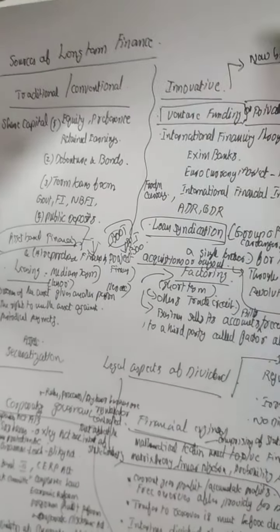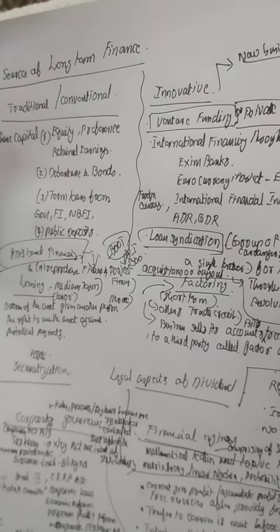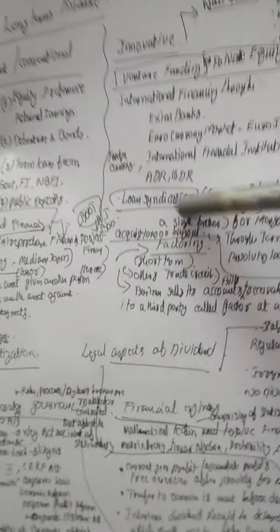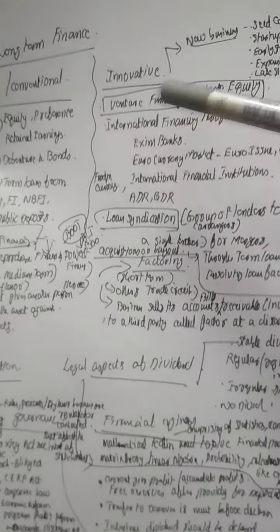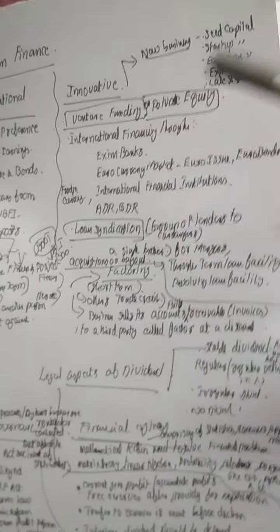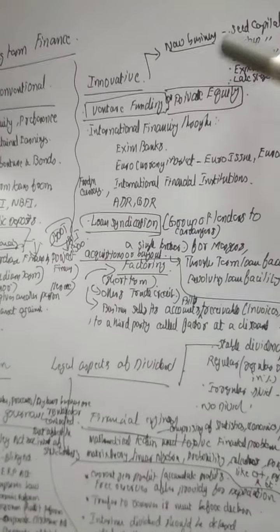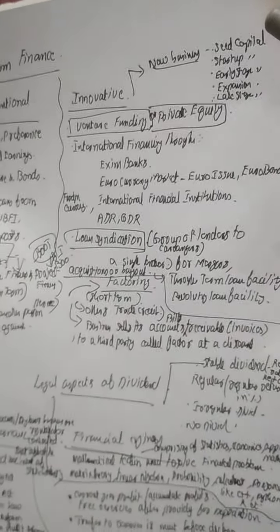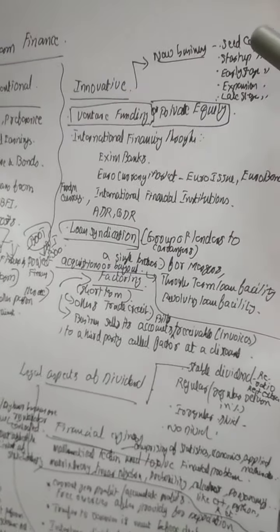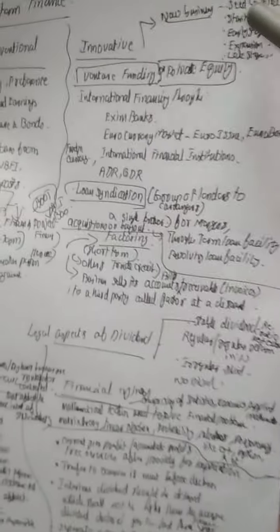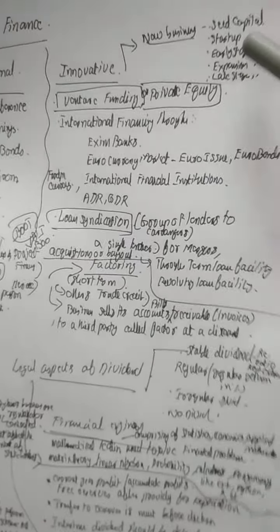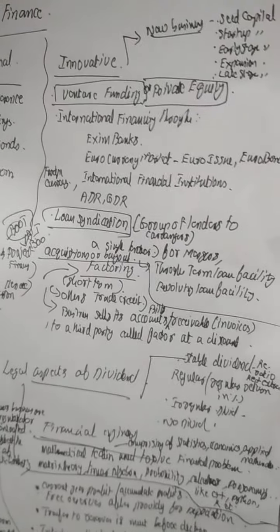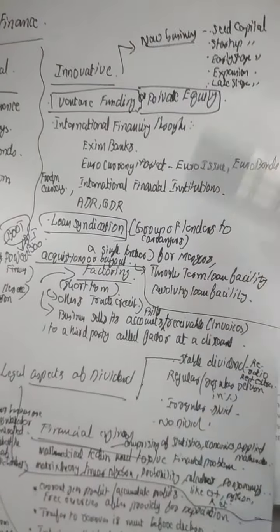There are other innovative sources of long-term finance, or modern long-term finance, which new companies are looking into. It involves venture funding. Venture funding is for new businesses, new ventures. There will be types of capital which may be required, like seed capital, startup capital, early stage capital, expansion capital, late stage capital, etc. These are all pure theoretical portions.